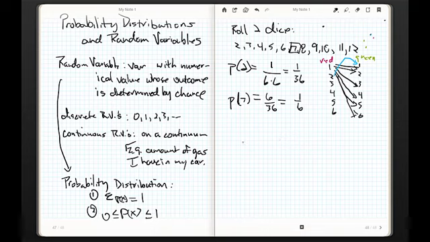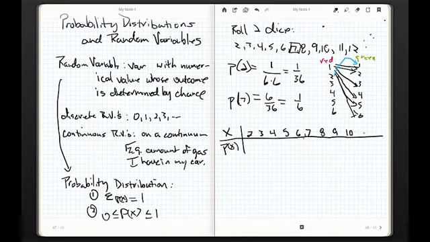Okay? All right, now, a probability distribution is kind of like a frequency distribution that you just flip on its head. It's easy to make. So all we do, we're going to put our x values here. Our x's are the numeric outcomes. Let's try that again. Sorry, it's hard to do this at your belly button when you're not looking at it. Okay, there we go. And we're going to get a 2, 3, 4, 5, 6, 7, 8, 9, 10, 11, and 12. And we'll pretty this up just a little bit.